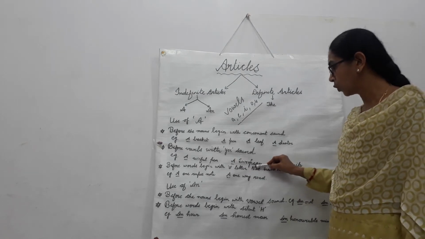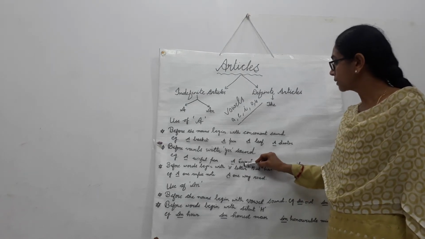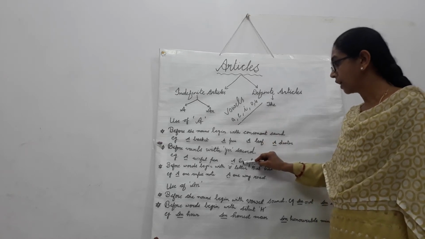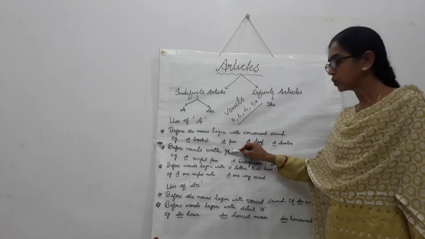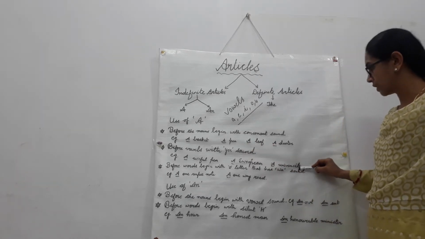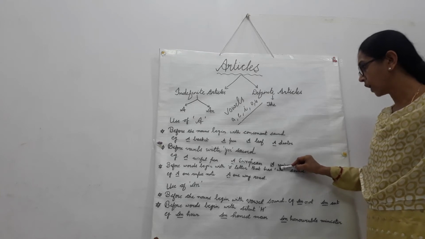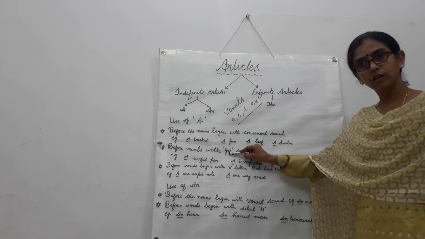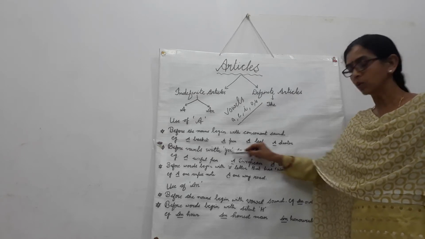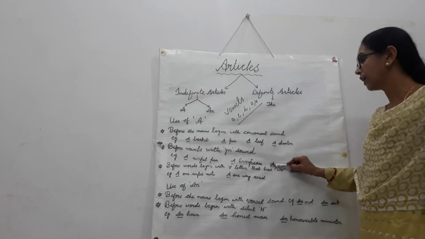Another example is European. This word European starts with e. E is a vowel but it has the sound of 'yu', so we use article a. Another, university. In university, u has the sound of 'yu'. It is a vowel but it has the sound of 'yu', so use article a.